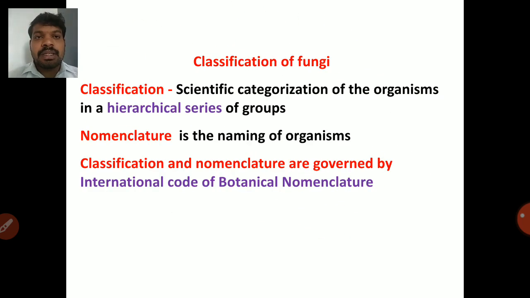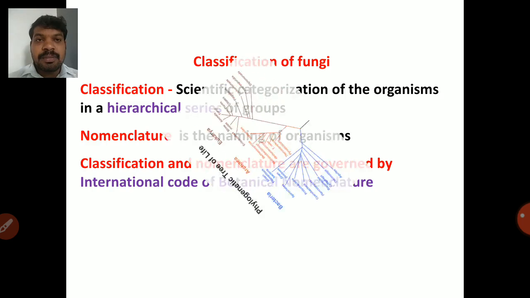So what is meant by classification? Scientific categorization of the organisms in a hierarchical series of groups. The nomenclature means naming of organisms based on their morphological characters or genetic characters. So classification and nomenclature are governed by the International Code of Botanical Nomenclature.